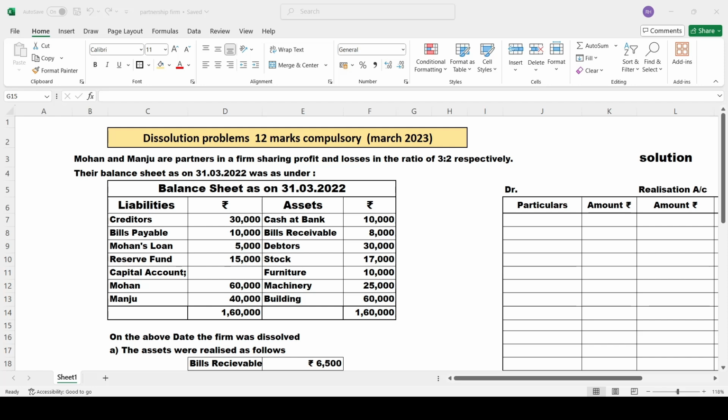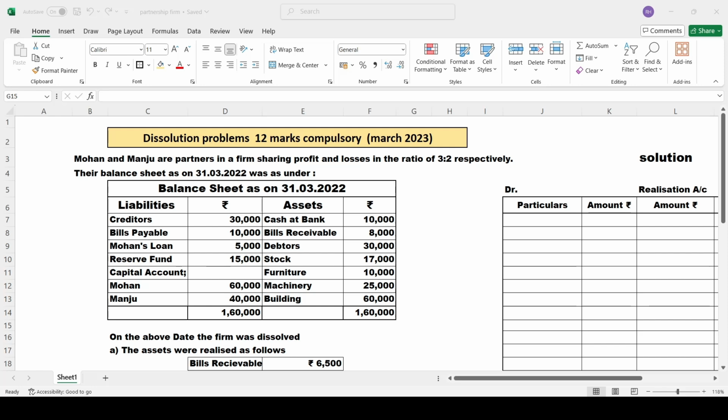Another one is liabilities. Liabilities is nothing but the debts, the obligations which you have to pay. Maybe you have to pay it to the outsiders, or to the insiders. Insiders here are nothing but the partners. So you have to pay it either to the partners or to the outsiders. These are liabilities.